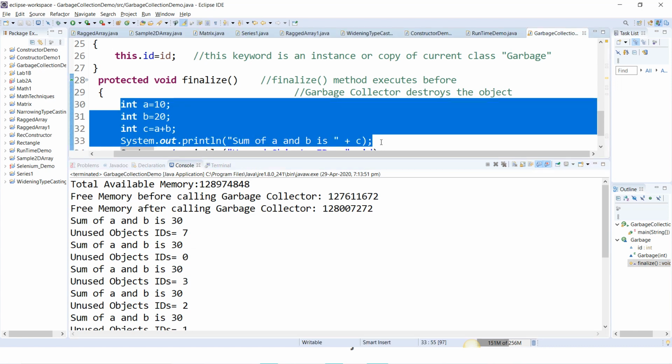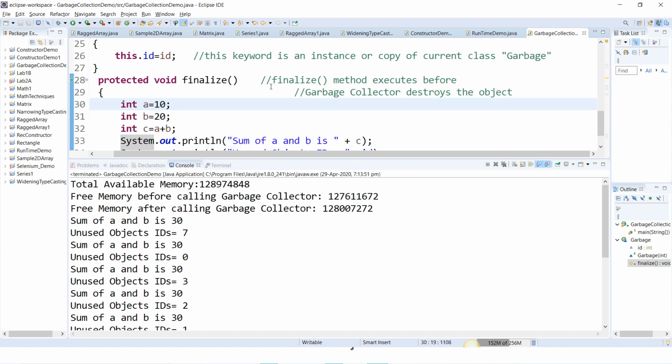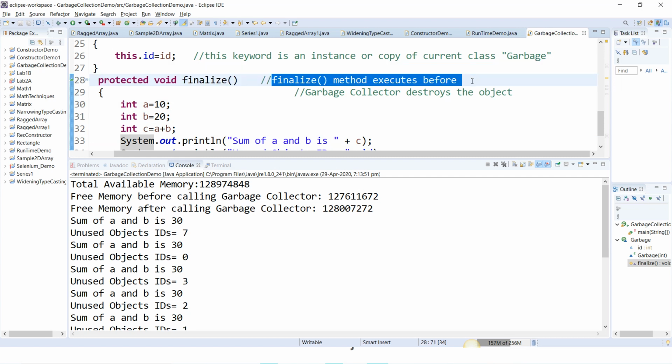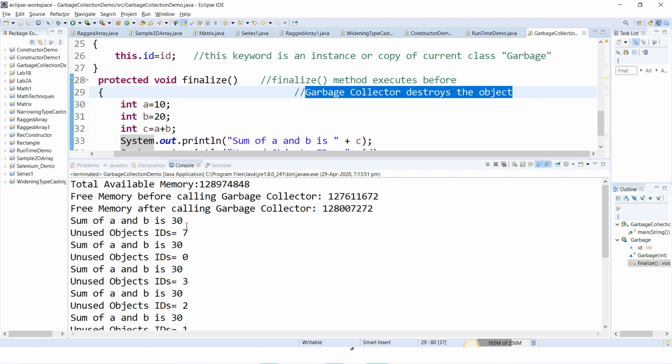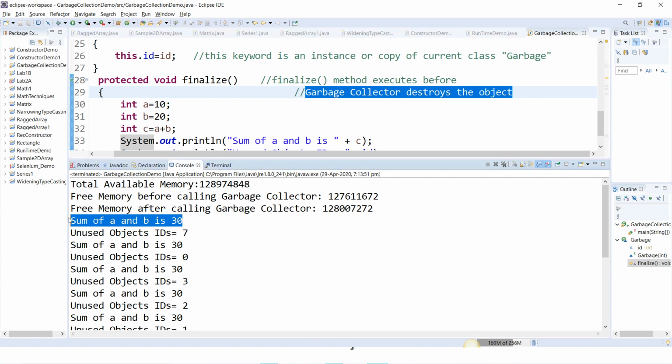addition operation. It will perform the addition operation each and every time before the garbage collector destroys. Here the finalize method executes. The finalize method executes before the garbage collector destroys the object. So what are the objects? 7. So it will execute this 30 again. 7 unused object, it is destroyed. Again 30, it is finalized. 0, like this it will keep executing.